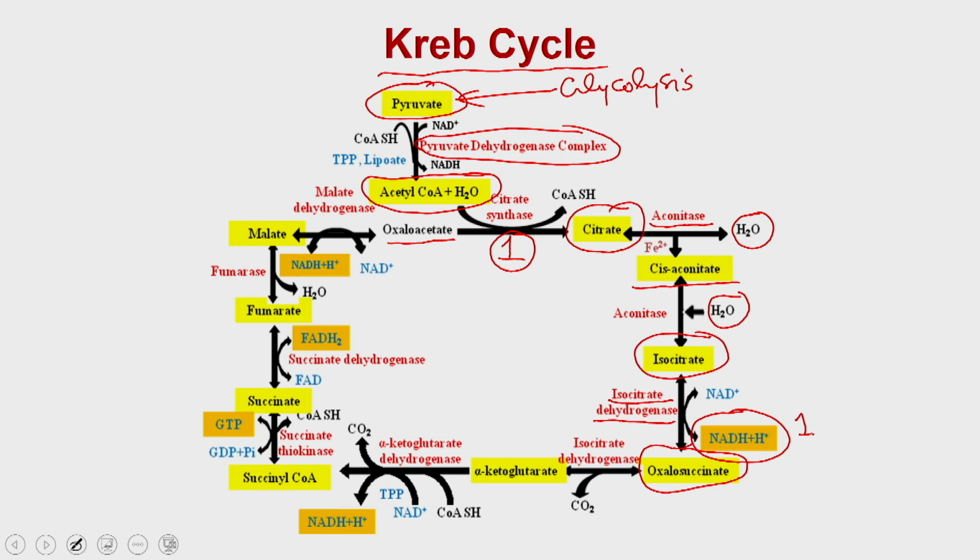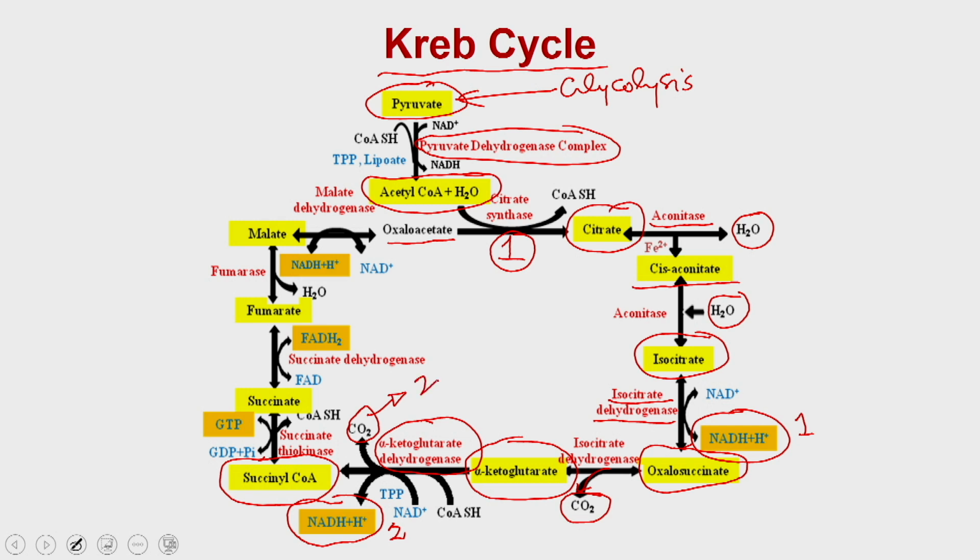After the oxalosuccinate, there is a decarboxylation reaction, and it loses one molecule of carbon and gets converted into alpha ketoglutarate. Alpha ketoglutarate is converted into succinyl CoA and one molecule of NADH is produced. This is the second NADH molecule, the enzyme is alpha ketoglutarate dehydrogenase, and a second molecule of carbon dioxide is released.